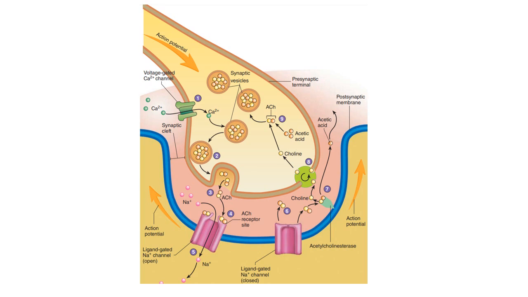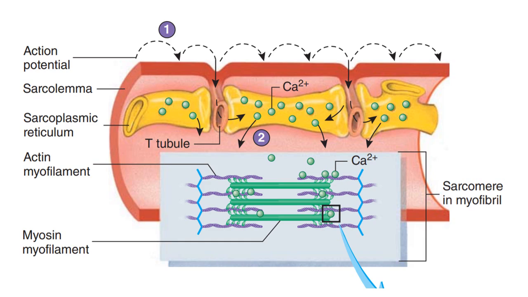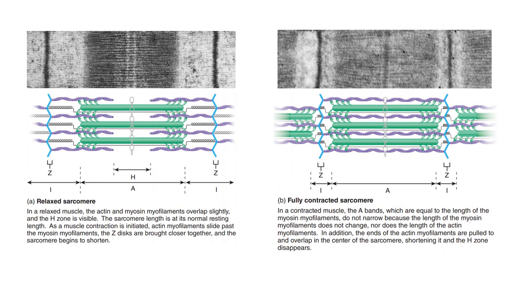Once action potential is generated on the muscle tissue, that is the stimulus that causes it to contract. This is just an image of how action potential is distributed on a muscle fiber. Again, once depolarization or action potential reaches a muscle tissue, that becomes the stimulus for a sarcomere to contract.